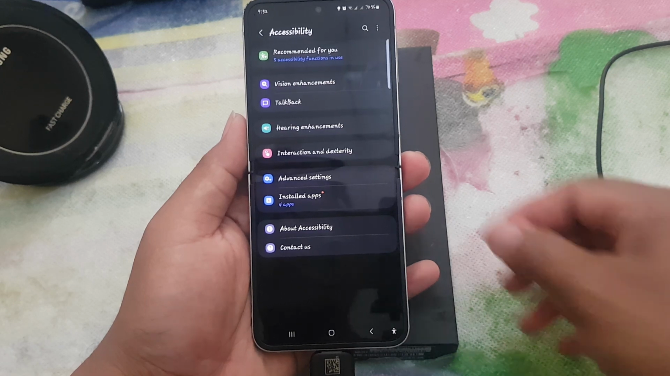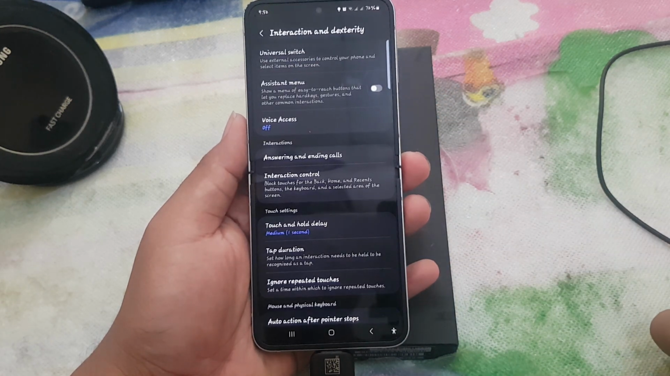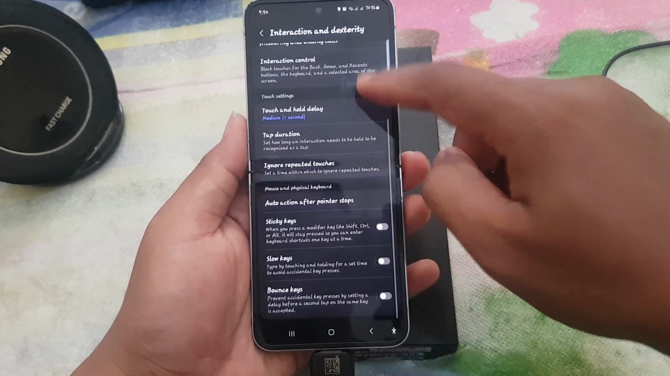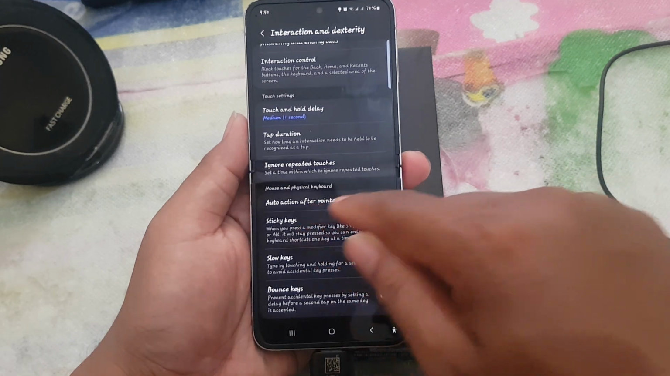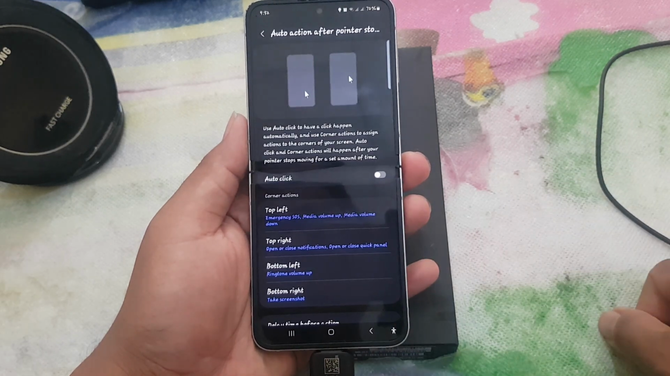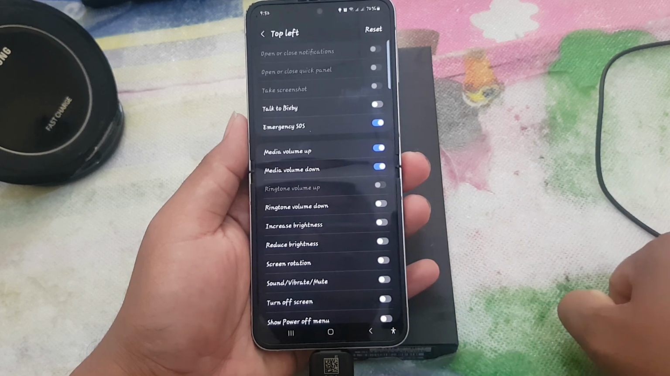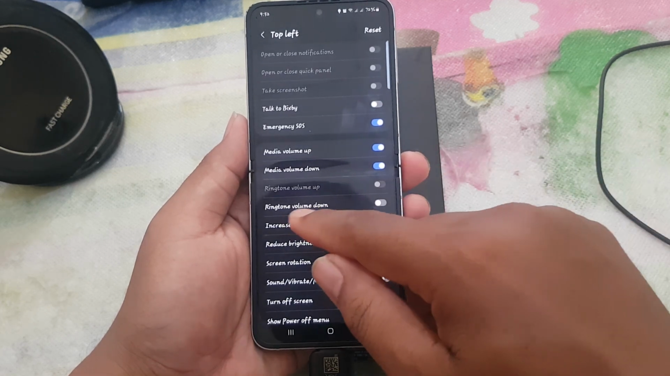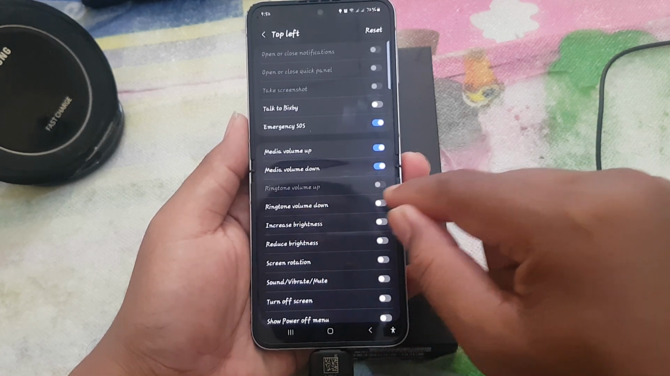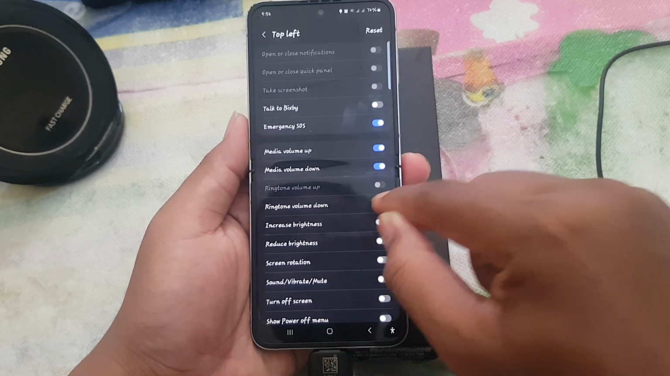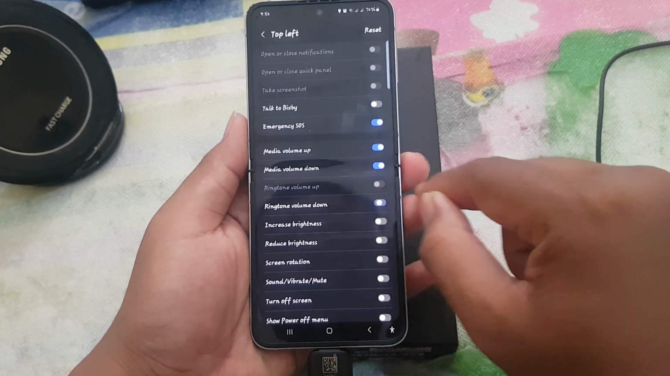Select interaction and dexterity. Scroll down the screen, and then tap auto action after pointer stops. Next, on corner actions, tap top left, and then on ringtone volume down, tap the switch until blue to activate, and to deactivate, tap the switch until gray.